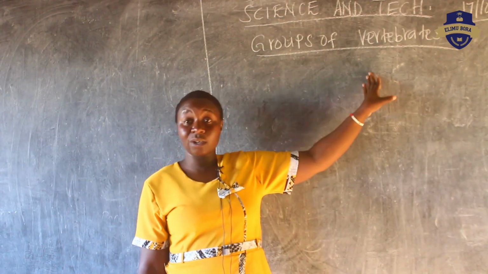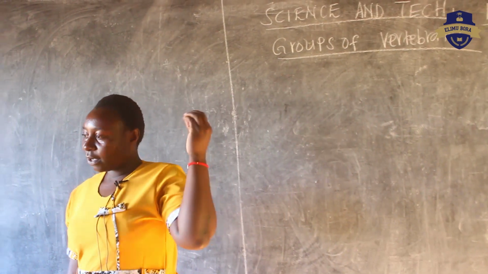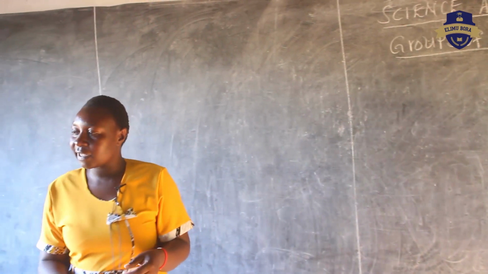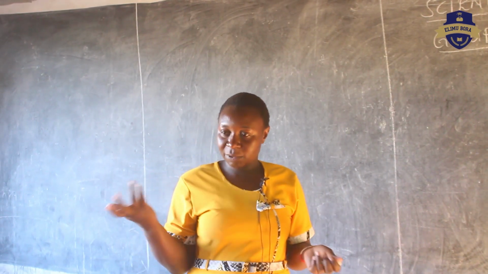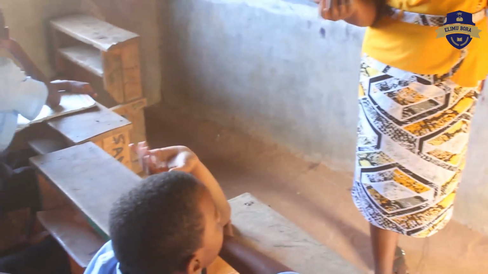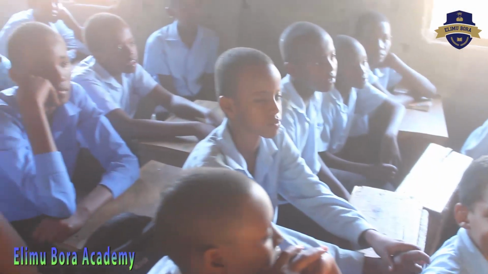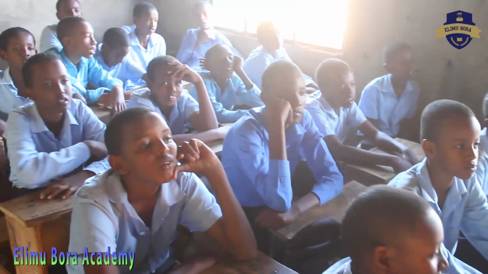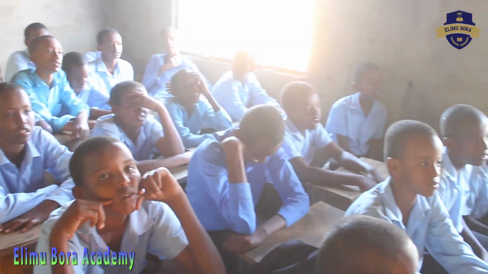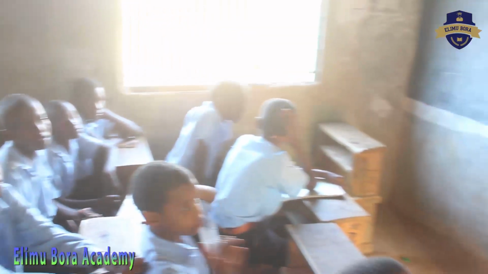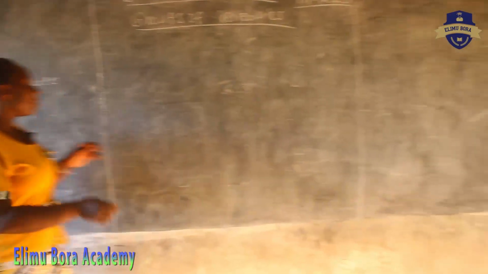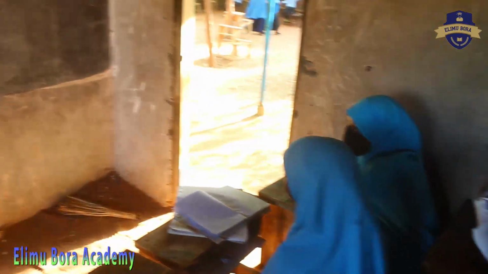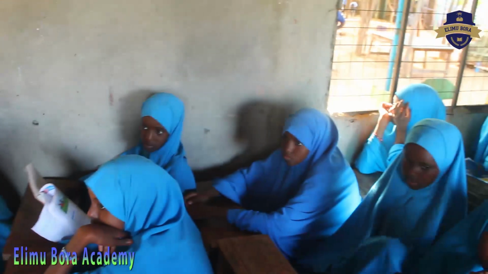Then we went ahead and looked at the examples. So can you give me some examples of the invertebrates we looked at? Those animals without a backbone. Give me one example. Very good. He's saying bee. A bee does not have a backbone, so it is called invertebrate. Any other animal without a backbone? Very good. We have also grasshopper. It does not have backbone.